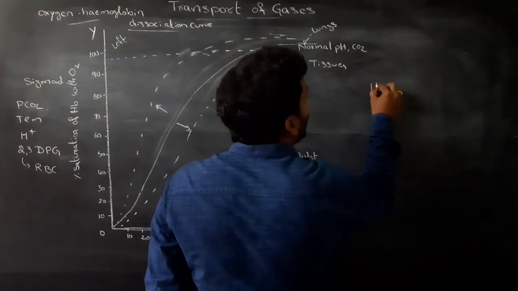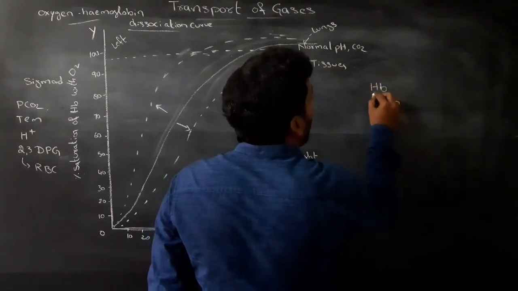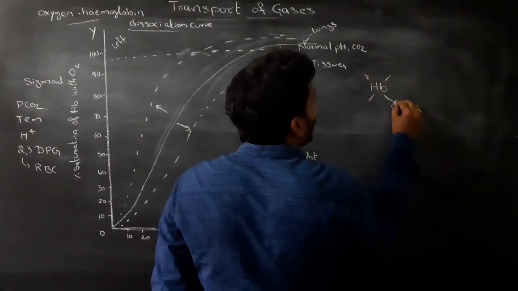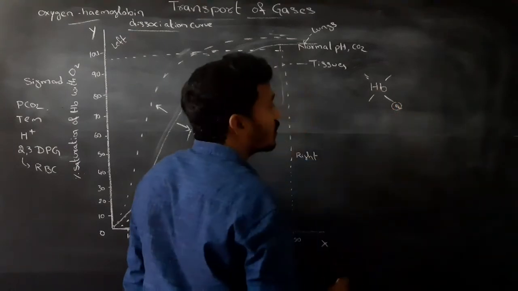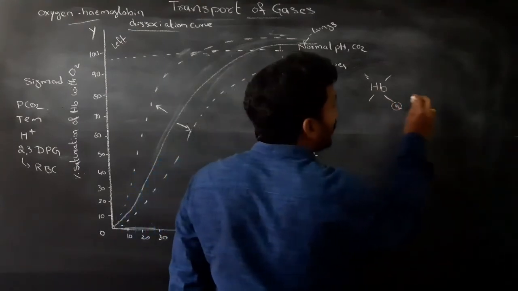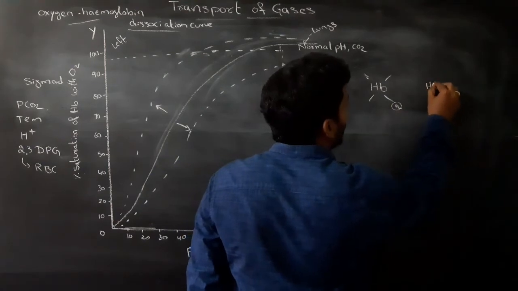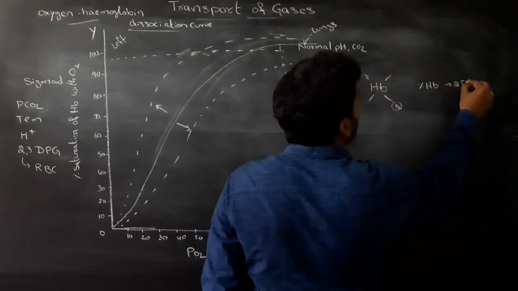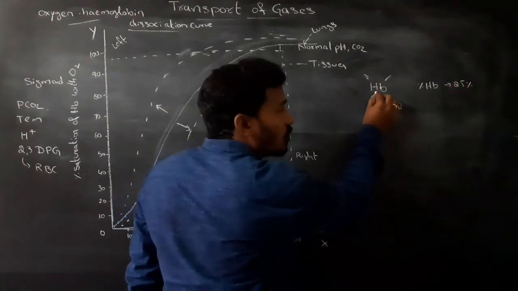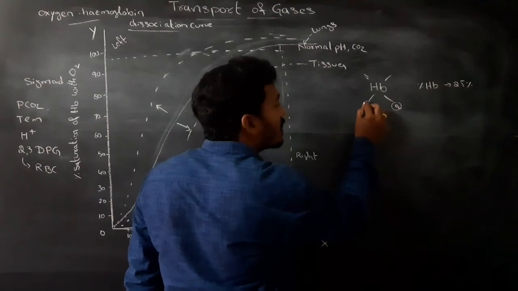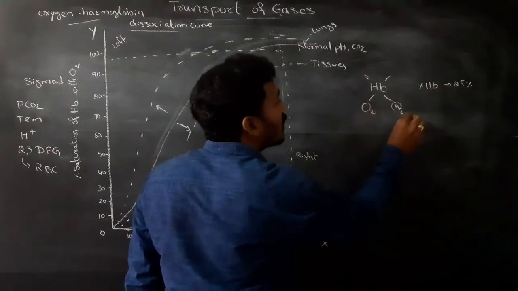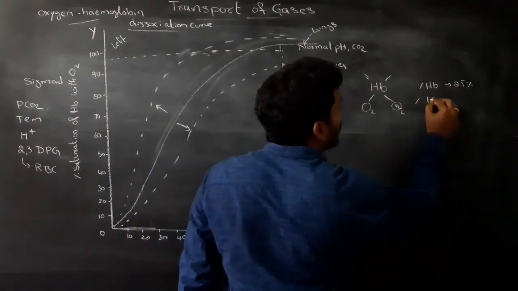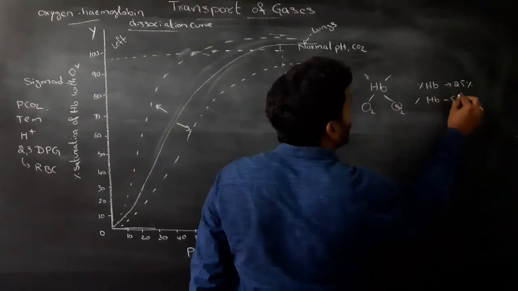When hemoglobin carries one oxygen molecule, the percentage of saturation of hemoglobin is 25%. If hemoglobin carries two oxygen molecules, the percentage of saturation is 50%.